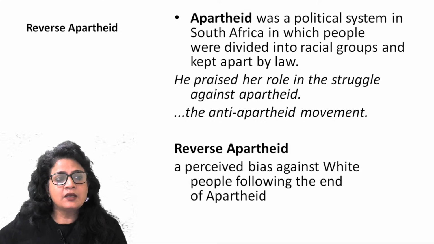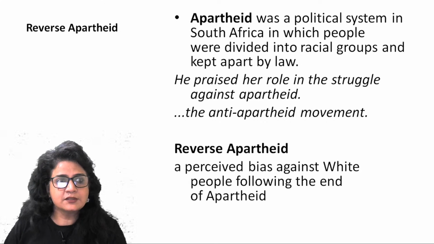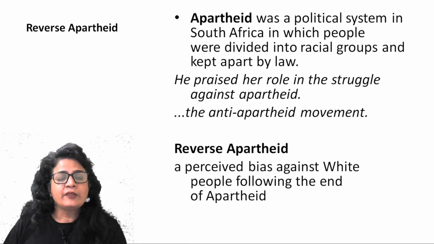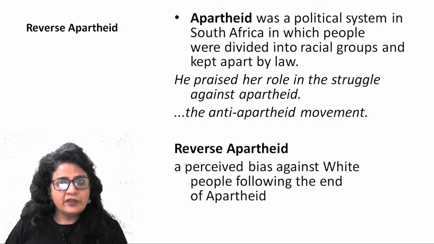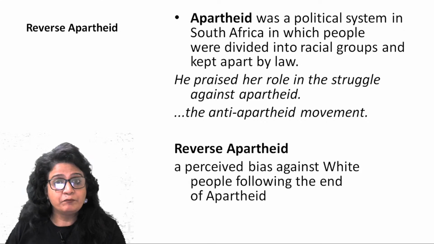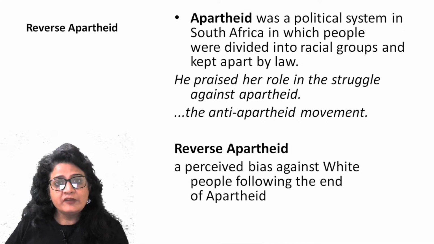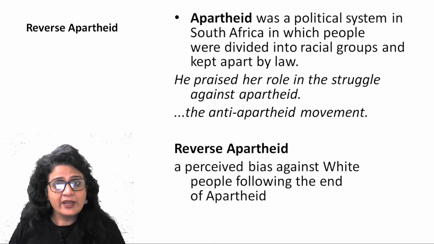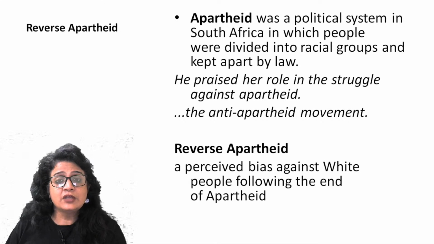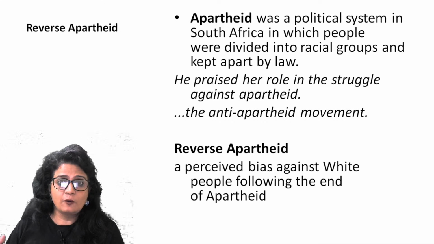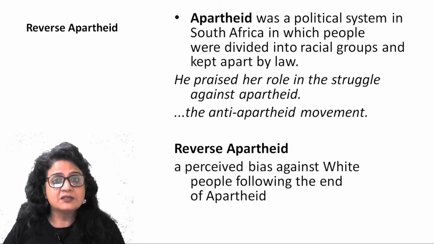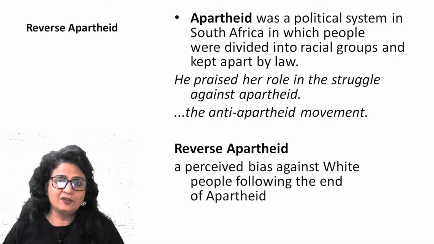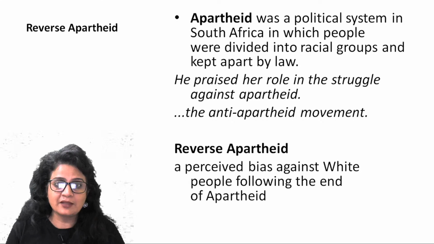And since a lot of mobilization is happening, since a lot of movements have happened there, and now there is a kind of feeling which is against white, because black have always been segregated, they have always been subject to a lot of atrocity by white. So there is a feeling which has turned into hostility for white. So anti-sentiments, biasness for white. That is what is reverse apartheid.